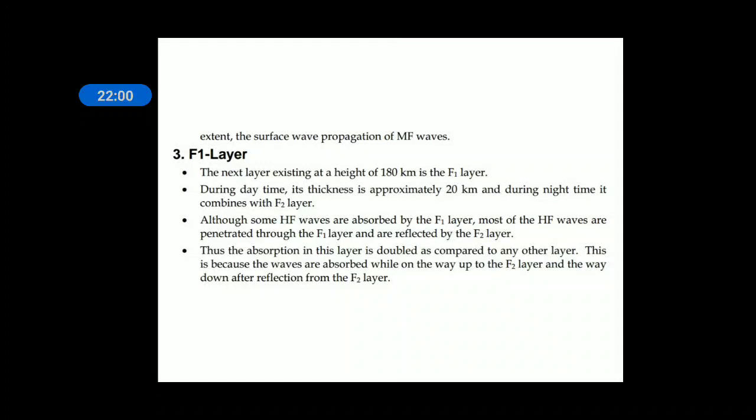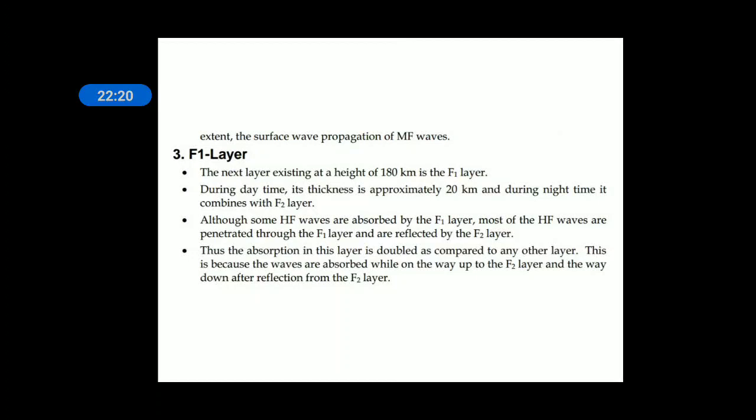Thus the absorption in this layer is doubled as compared to any other layer. This is because the waves are absorbed on the way up to the F2 layer and on the way down after reflection from the F2 layer. The absorption is more because the waves are traveling through the F1 layer.